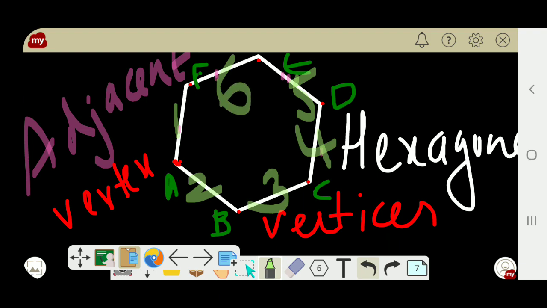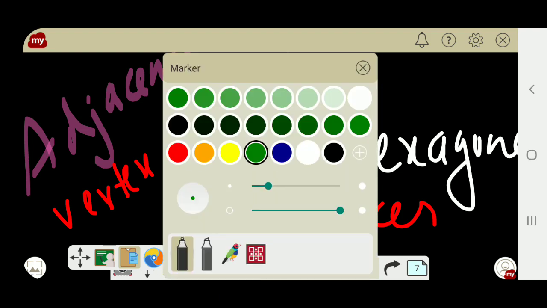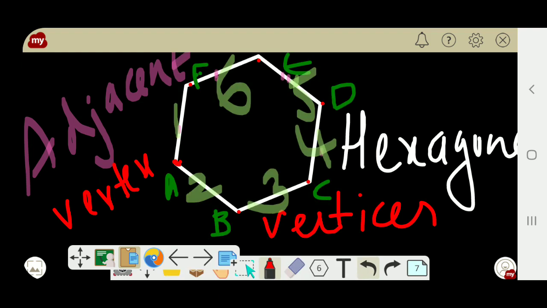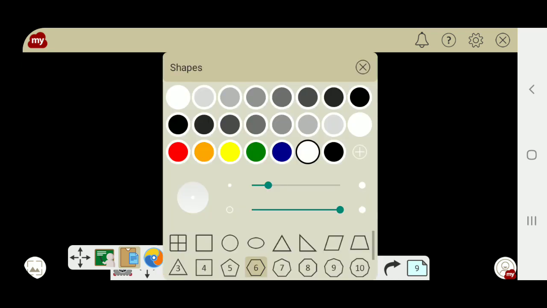So the next point is diagonal. It's very important, children. Diagonal. I have said A and B are vertices. A and C also vertices. A and D also vertices. Understood? One minute. Let's take the next page.